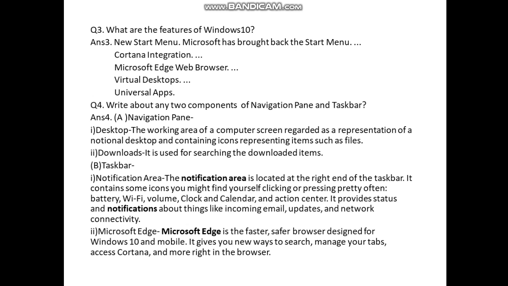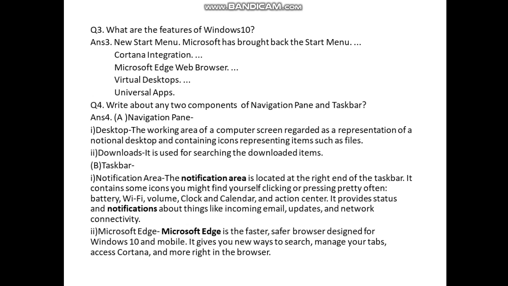Next question, write about any two components of the navigation pane and taskbar. Navigation pane. There are two types of components, desktop and downloads. Desktop, the working area of a computer screen regarded as a representation of a notional desktop and containing icons representing items such as files. Downloads, it is used for searching the downloaded items.